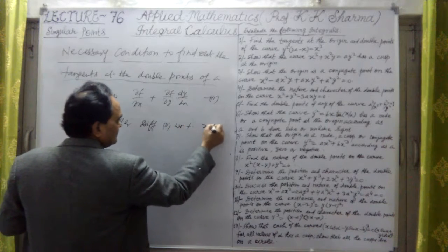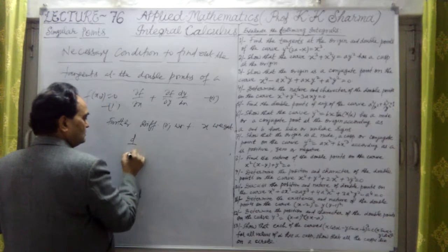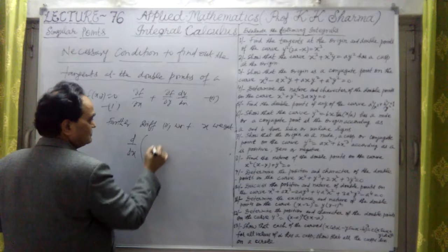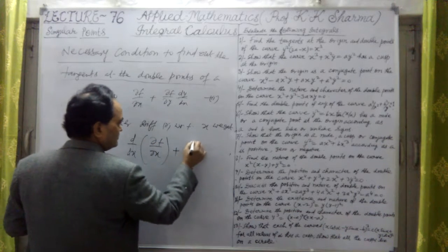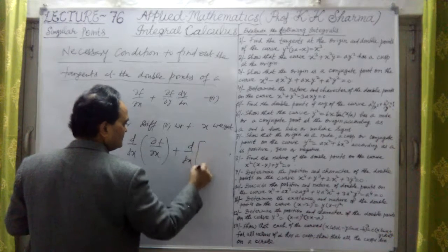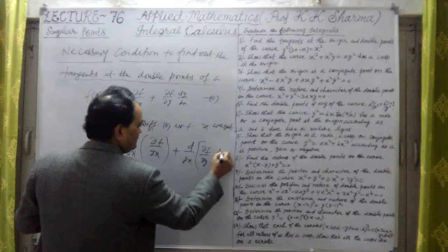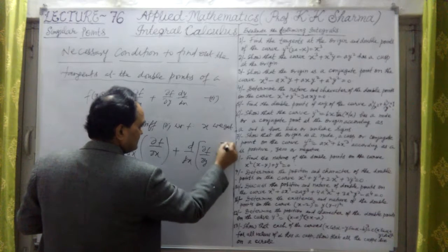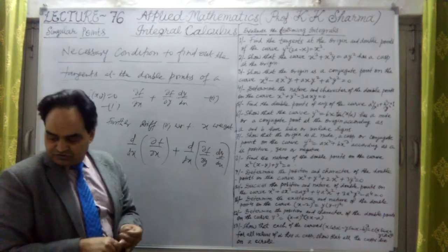With respect to x, we get d by dx of del f del x plus d by dx of del f del y times dy by dx. Let me differentiate this.